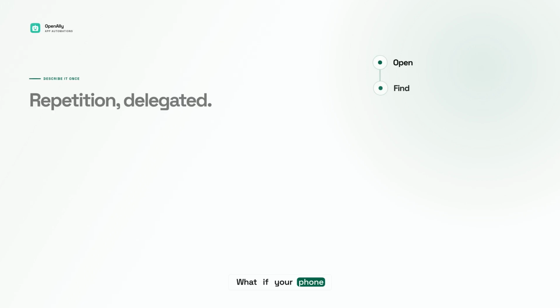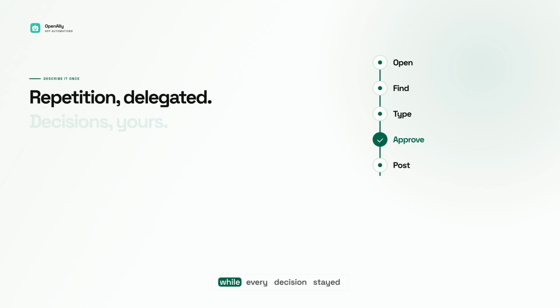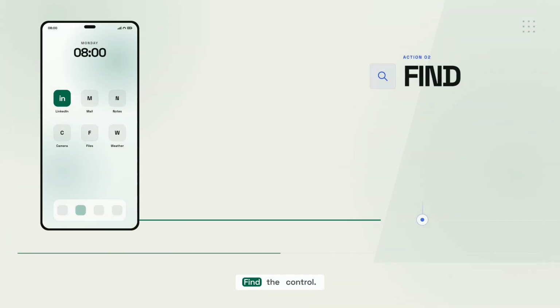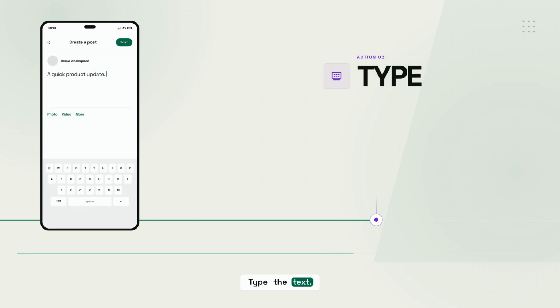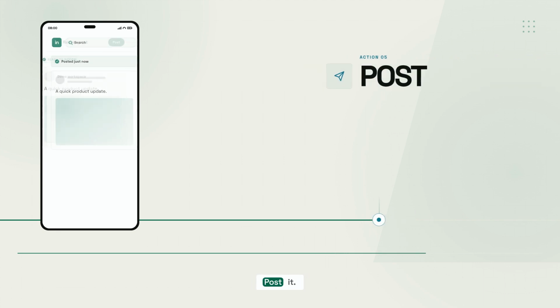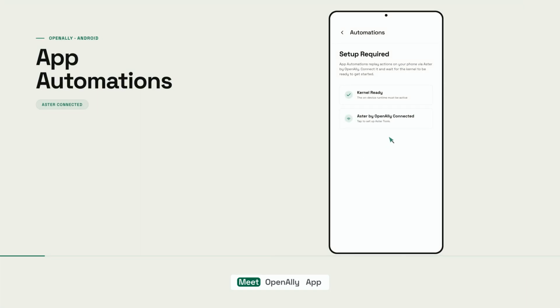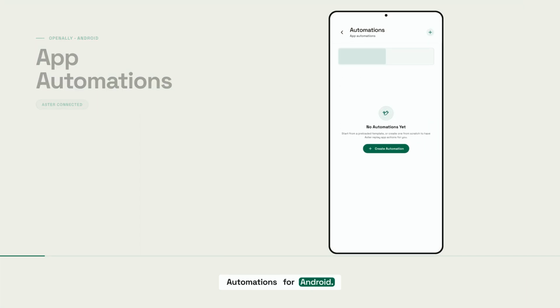What if your phone could handle the repetition, while every decision stayed yours? Open the app, find the control, type the text, check it, post it. Tomorrow repeat every step. Meet OpenAlly app automations for Android.